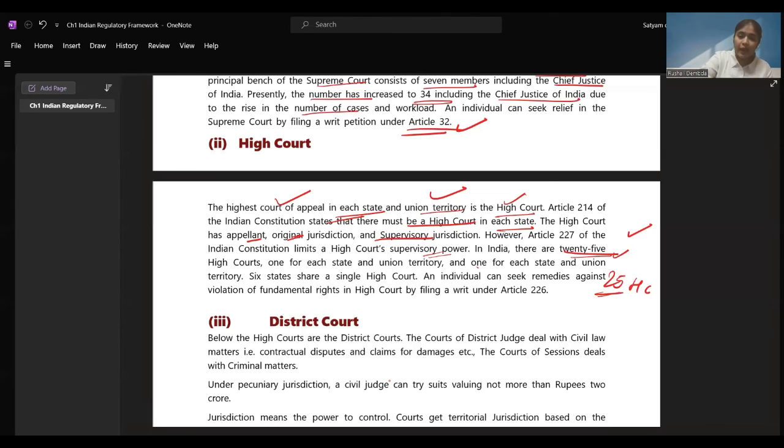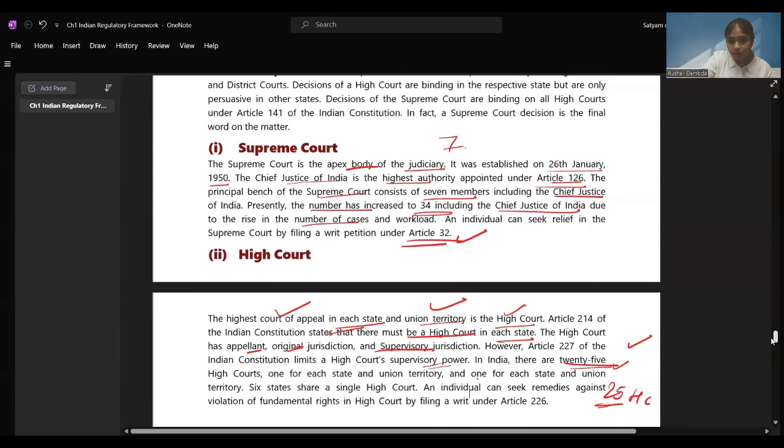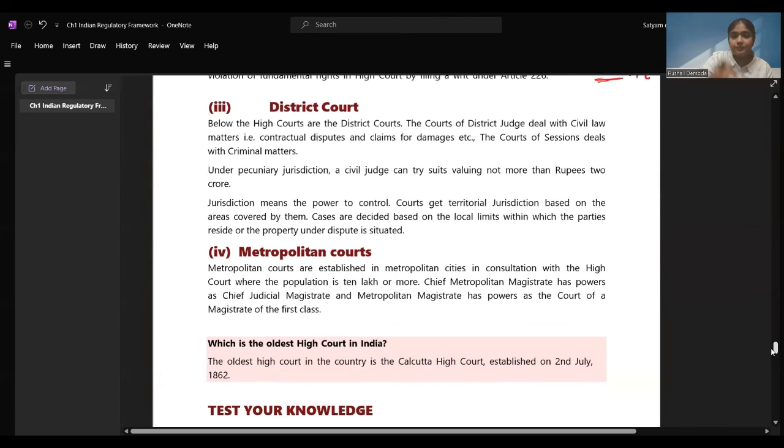Okay. Now, district court. Below the high courts are district courts. In whichever district you are living, there is a district court. The courts of district judges deal with civil law matters. They don't deal with criminal. They deal with only civil law matters. And the court of sessions deals with the criminal matters.